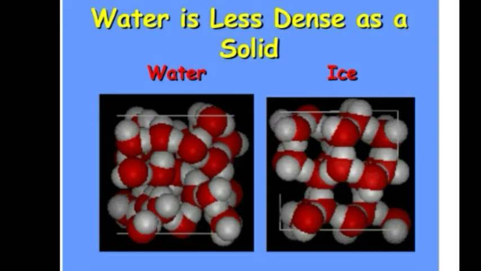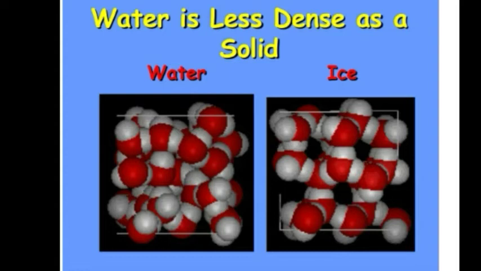As we know that a substance is highly dense in its solid state, less dense in liquid state, and least dense in gaseous state. So density of a substance is maximum in solid state, intermediate in liquid state, and minimum in its gaseous state. But here in case of water, water is an exceptional case. Water is different from most of the substances. It is less dense as a solid. Other solids are highly dense, but water in its solid form is less dense than in its liquid form.